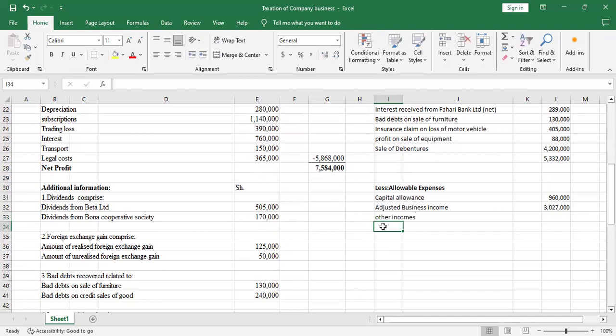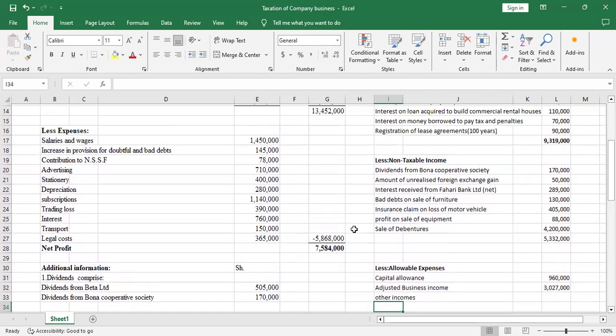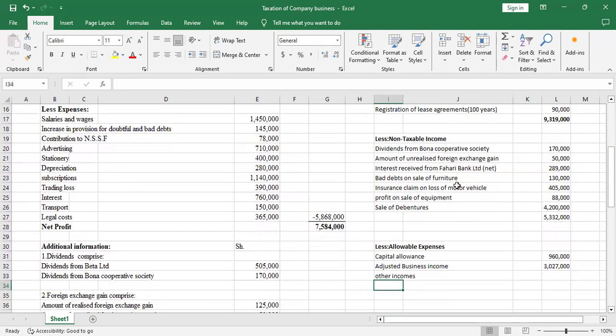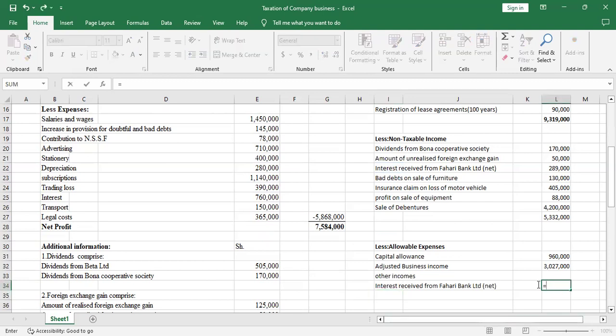There was an income, the interest from the bank. That interest received from Fahari Bank Limited is the interest on fixed deposit. So we add it back because it's an income. So pick the interest received, then you add it back to the adjusted business income.